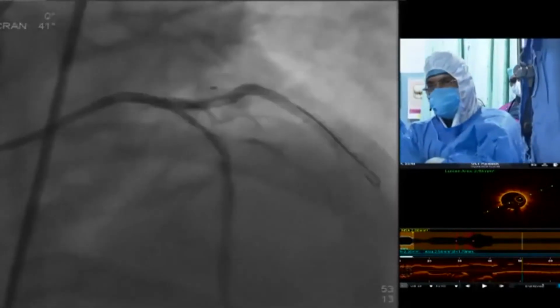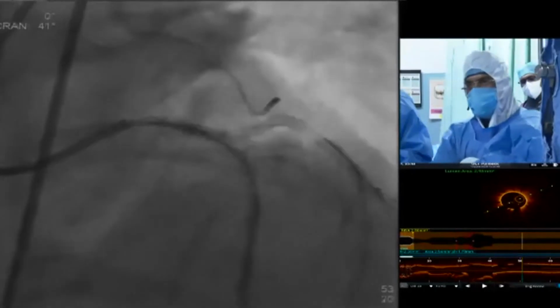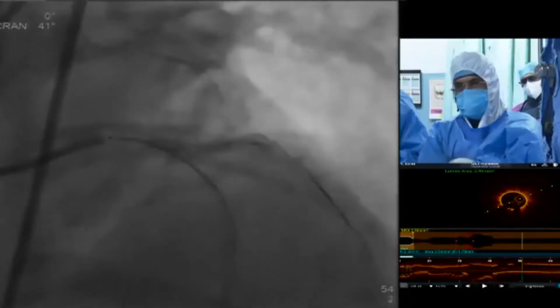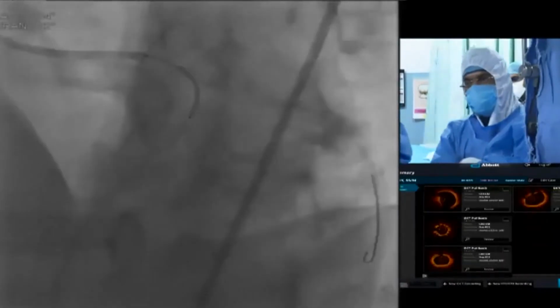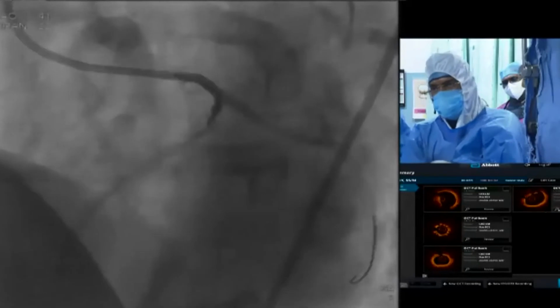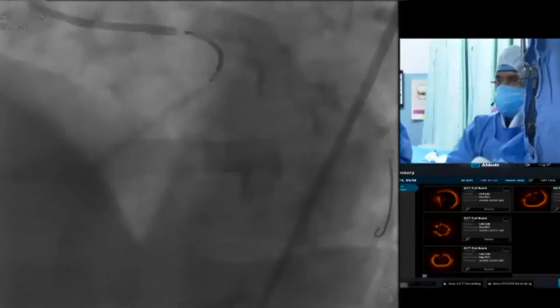So here, after the crushing, based on the OCT parameters, we have chosen the 34 mm Onyx stent, that is a 3 mm stent, extending from the left main ostium. Because in a short left main I always prefer to go with it, even if the left main also has diffuse disease, because the entire left main area is almost 7-8 mm.